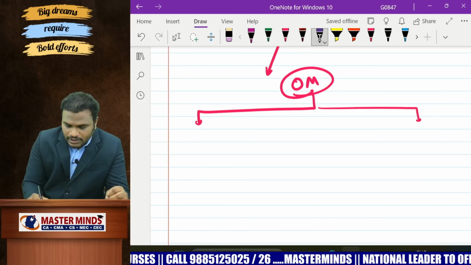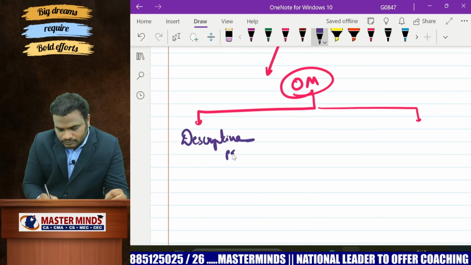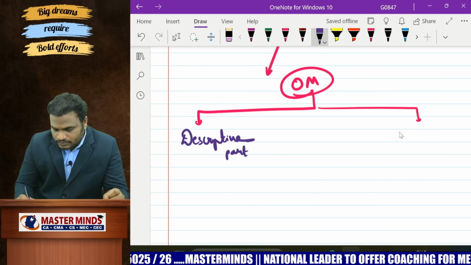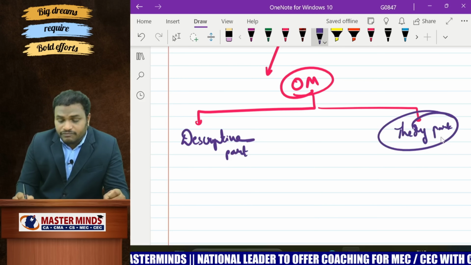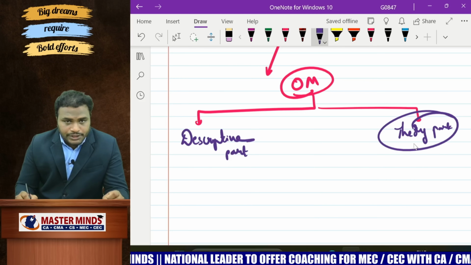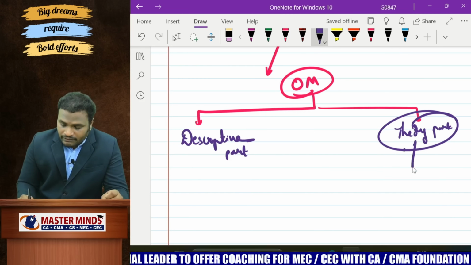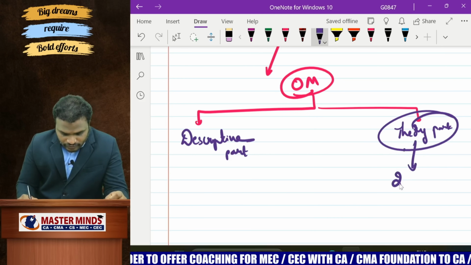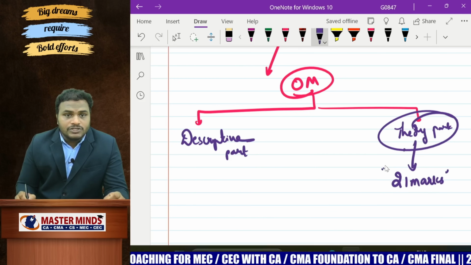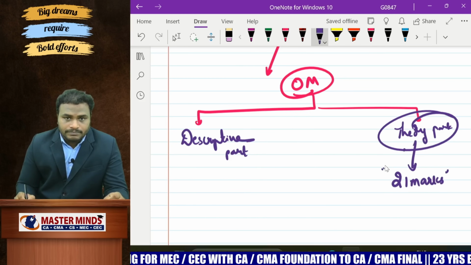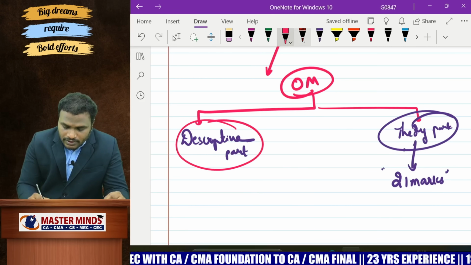One is the descriptive part, another is the theory part. The theory part is very important from the examination point of view. MCQs will come and also direct questions will come. The weightage from the theory part is 21 marks, and the remaining portion is the descriptive part only.